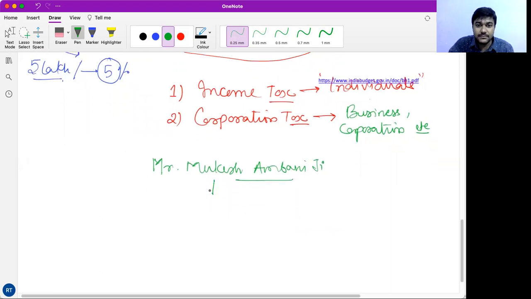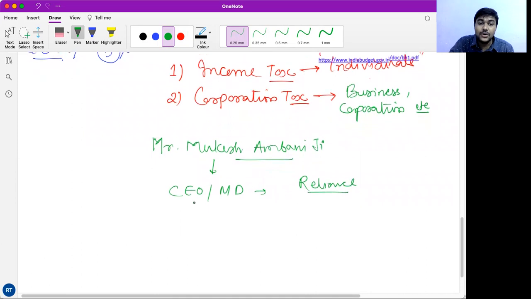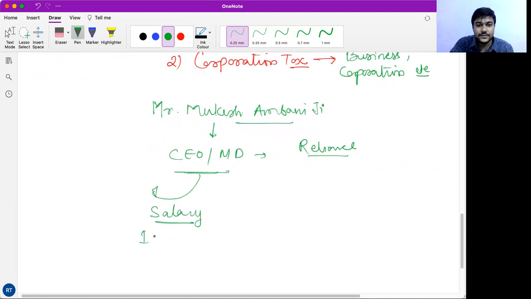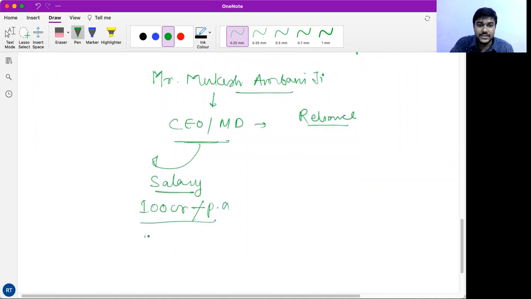So as Mukesh Ambani ji is a CEO and MD of Reliance. So as a CEO, Mukesh Ambani ji is getting some salary. So let's say 100 crores per annum. So Mukesh Ambani ji has to pay 30%, that is 30 crore per annum as income tax. So one tax, that is income tax.